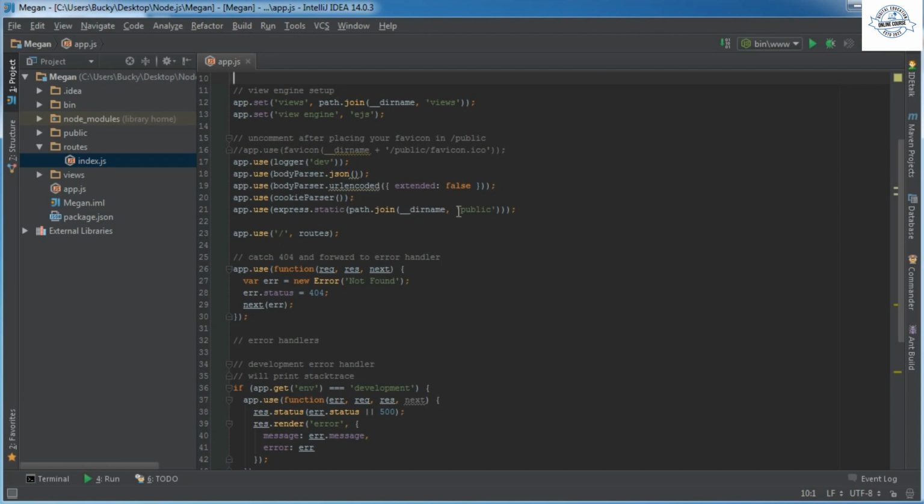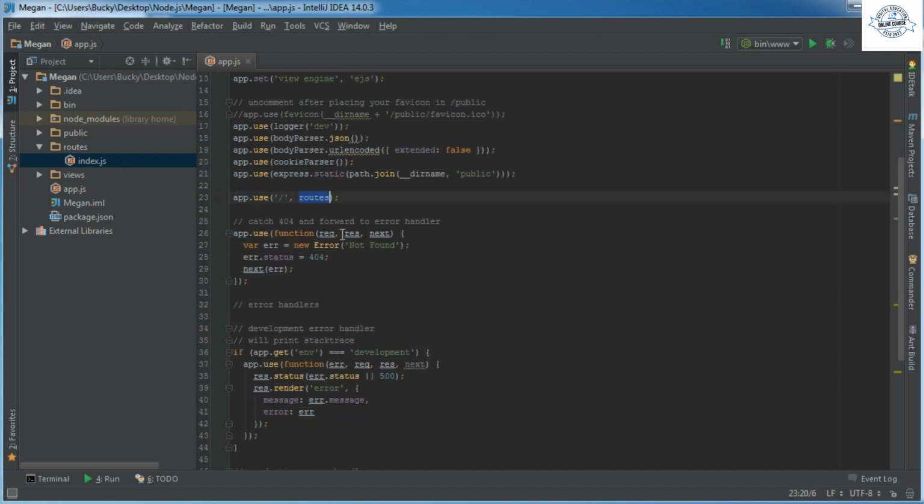But yeah, alright, so this little chunk of code we're going to see later as well. It's just setting up how data is logged and parsed. This right here is looking at your path. For example, we only have one page right now, so not a whole lot of options. But it's saying whenever the user requests this page using that path, then use this middleware, which is essentially index.js.